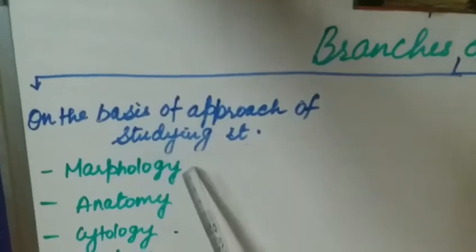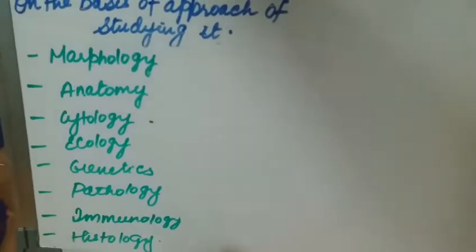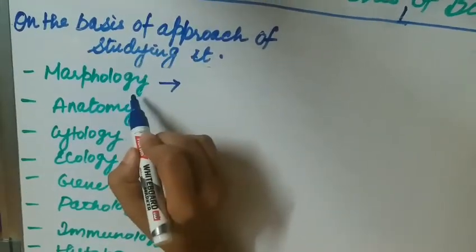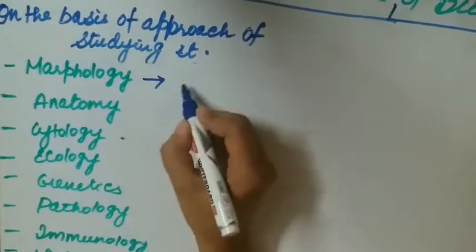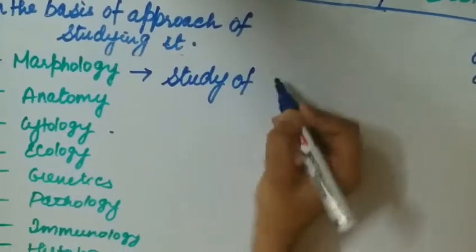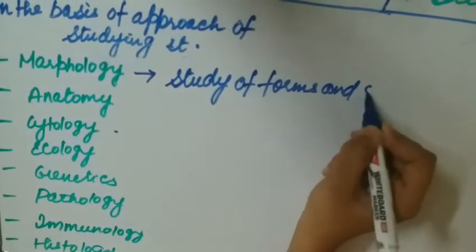On the basis of approach of studying, it is divided into morphology, anatomy, cytology, ecology, genetics, pathology, immunology and histology. Now, one by one we will come across all this. Morphology. Earlier in this video we have come across this word morphology. Morphology is basically the study of forms and structure.